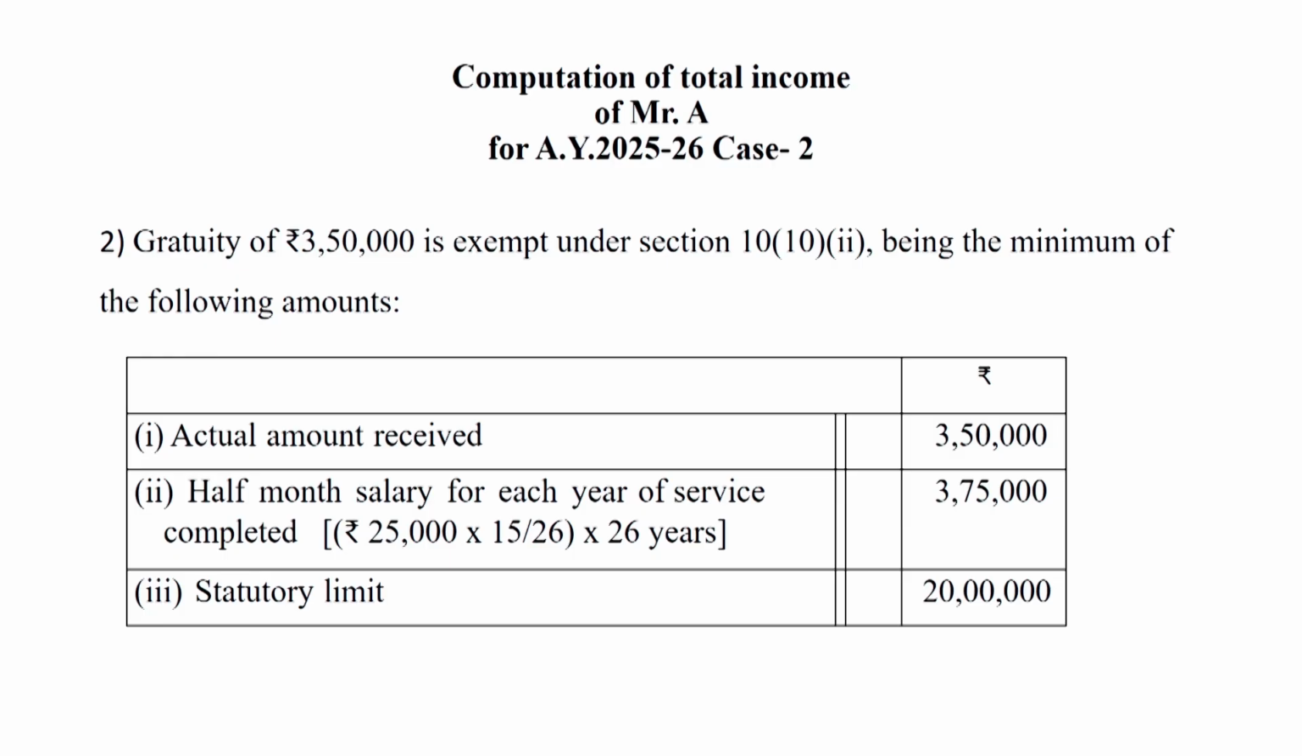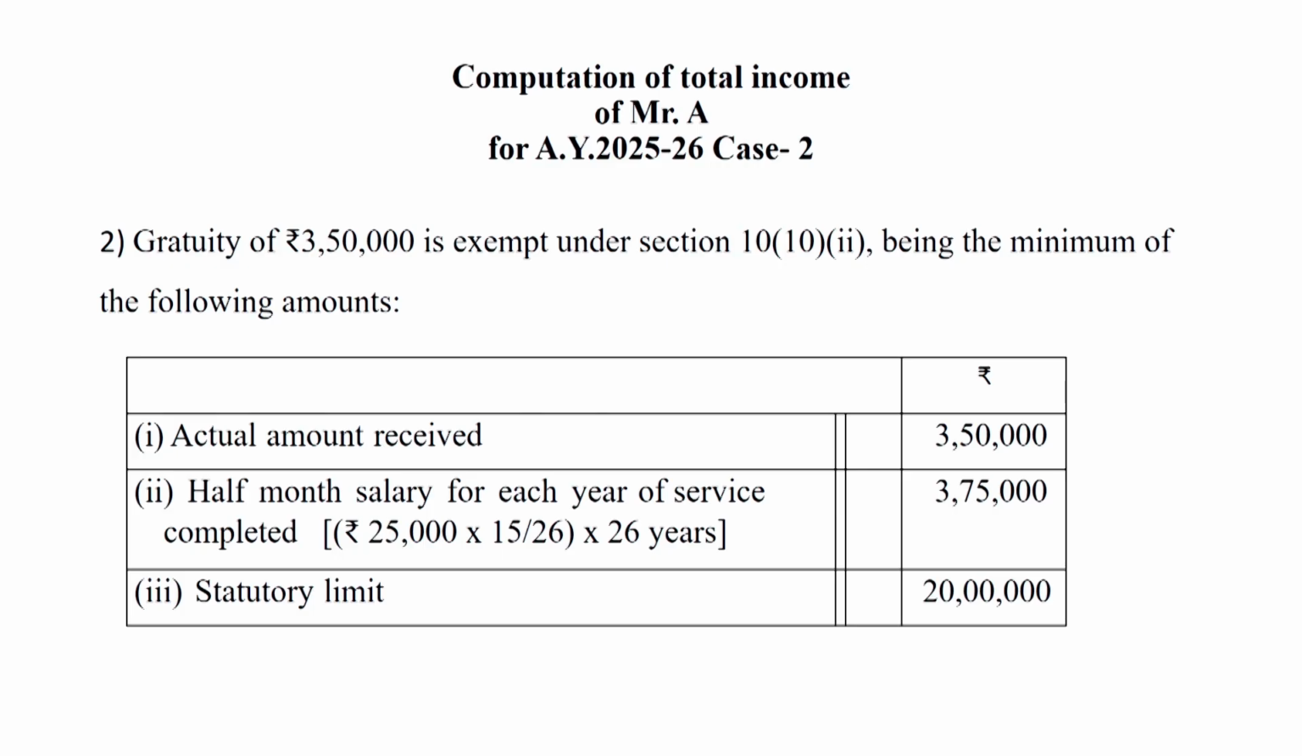And third is statutory limit. Statutory limit rupees 20 lakh is increased by the government now. This time, we can say at least 3,50,000, the amount which is received, this amount is exempt. The total taxable gratuity will be nil.